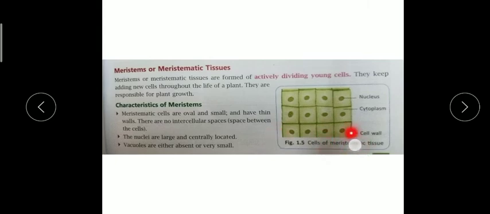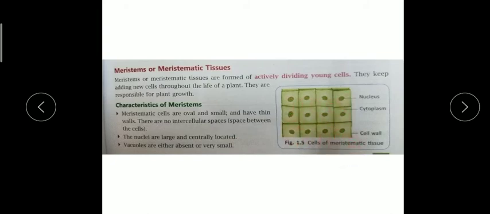You can see these boxes. There are no spaces there, no white part; it is fully green, light green and dark green. So there are no intercellular spaces. Remember, they are oval, small, and they do not have spaces. Intercellular means between the cells they do not have spaces.